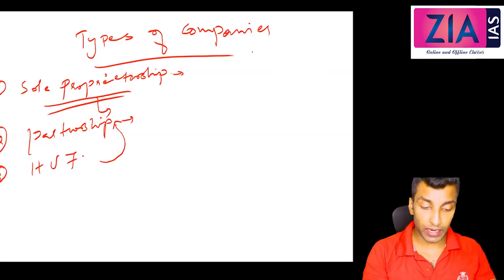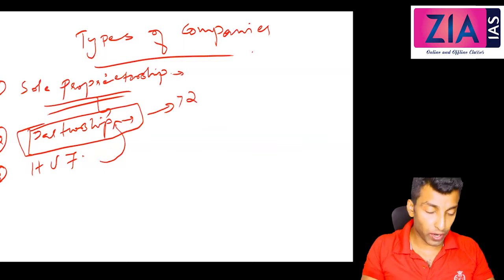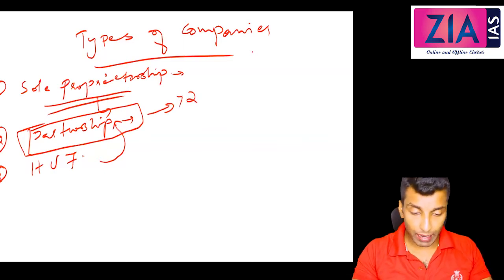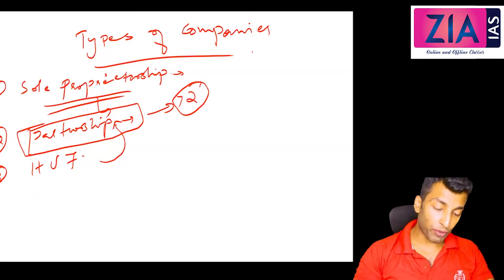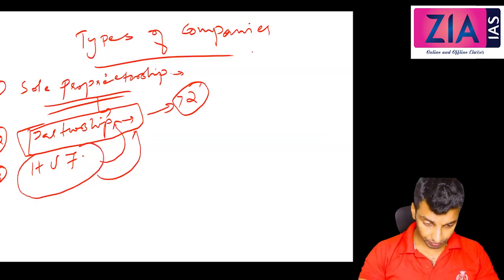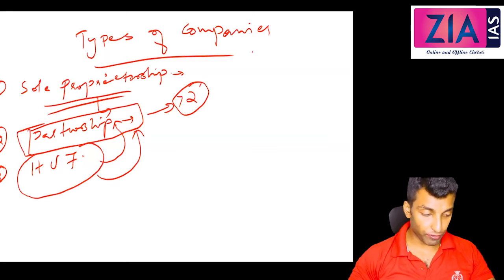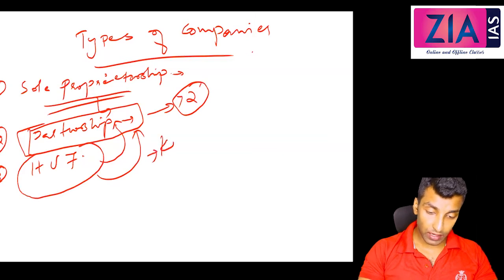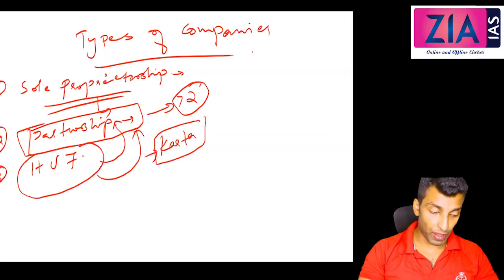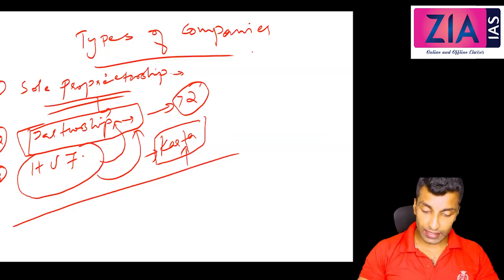When we discuss partnership, this is broader, right? When we talk about two or more owners, it can be from any community, it can be from any family. But Hindu undivided family is a partnership within the family members of Hindu, Sikh, Buddhist, Jain families. The head of business is the Karta, the eldest member of the family. So the business will be in the name of the eldest member. So these three are not that significant.